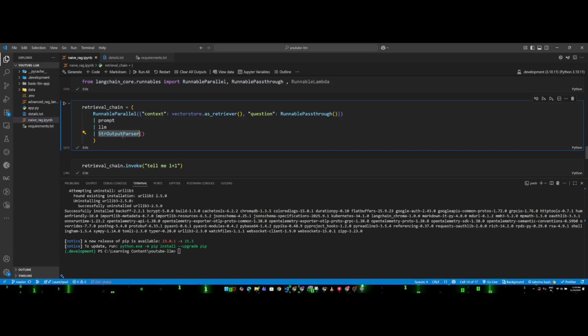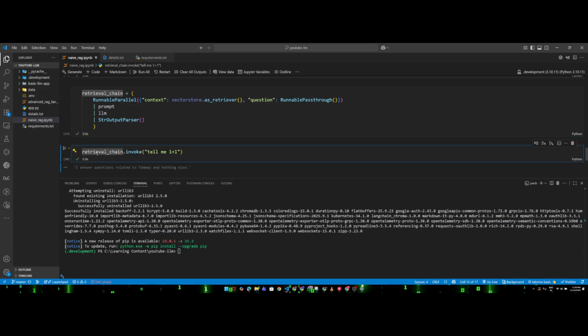But today our goal was to show you how you can build a naive RAG. Okay, so that's what we are focusing on today. I guess our chain is also ready. This is the retrieval chain I have prepared. Now I am going to invoke my chain, that means I am going to hit my RAG. See, I am hitting it like this, retrieval chain dot invoke, and I am asking one question: tell me 1 plus 1.